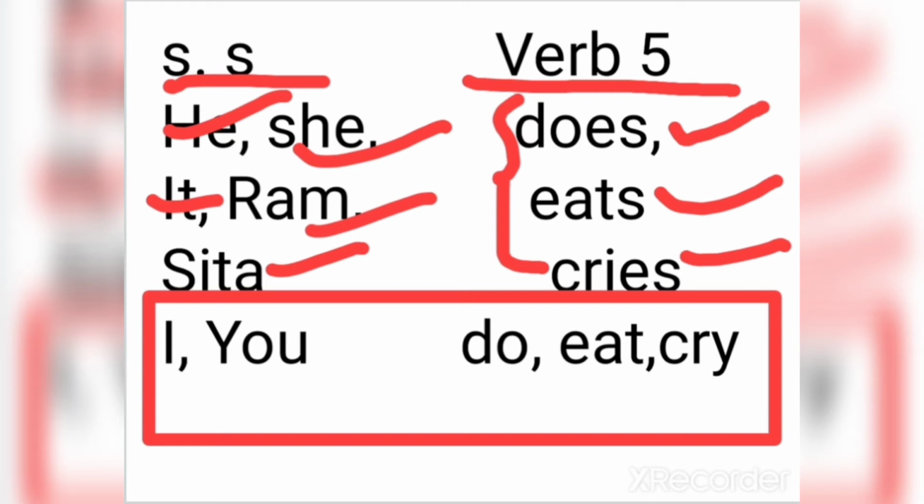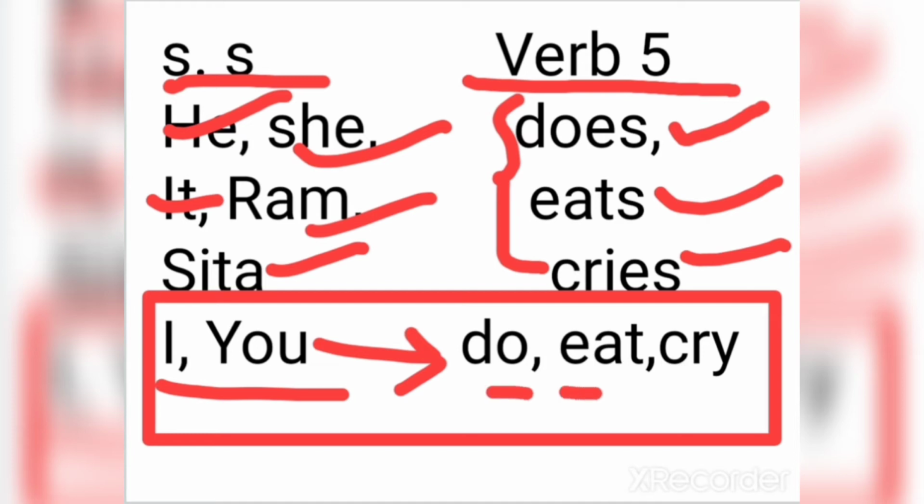Here I and you, these both subjects are also singular, but with these subjects you can see here the fifth form of verb is not used. I have used here do, eat, cry, and all these three verbs are in first form, so they are not in fifth form.